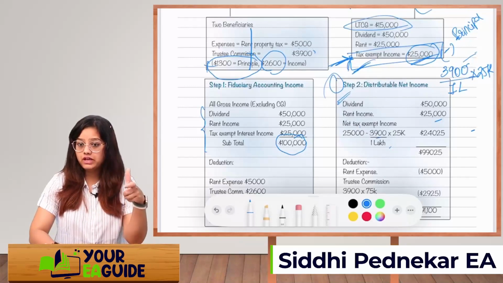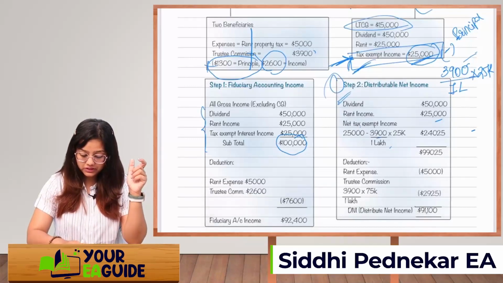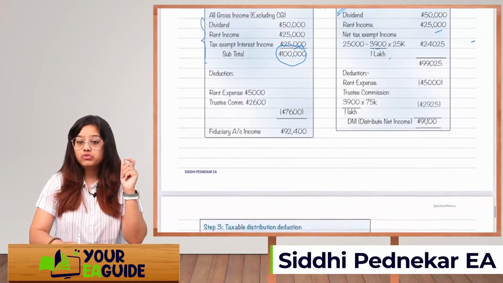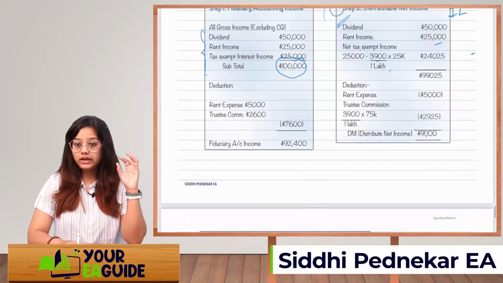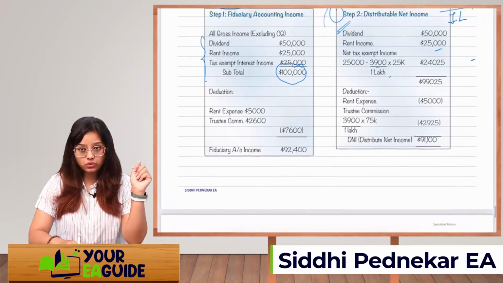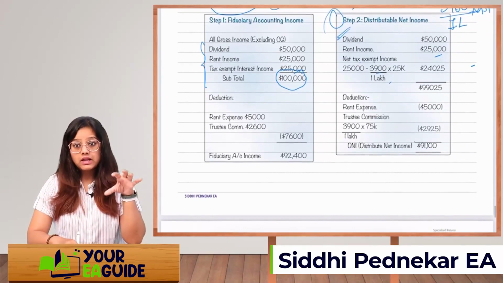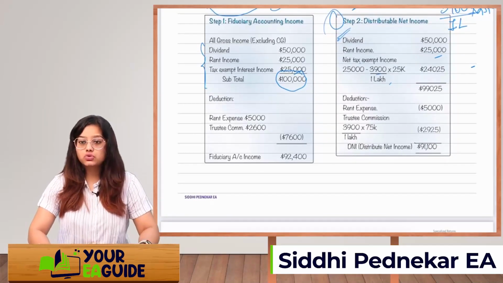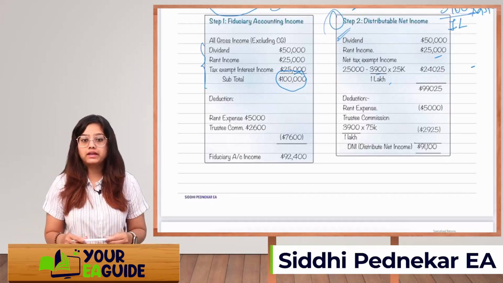So I can say 75,000 is the taxable income. So what you will do, the 3,900 you will not take as a straight away deduction. You will take a deduction only for the part of taxable income, that is 75,000 only. So 3,900 divided by 1 lakh, multiply by 75,000, that is your total taxable, apart from tax exempt. Okay, so we'll reduce these two deductions and you will get DNI, distributable net income.